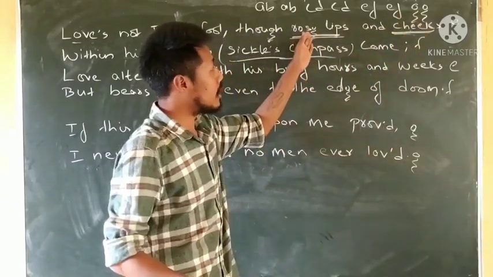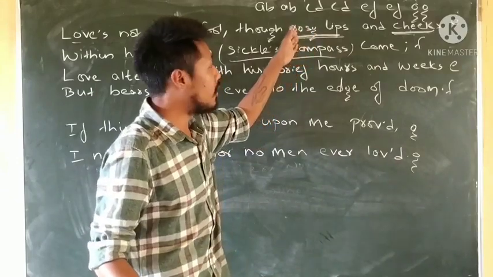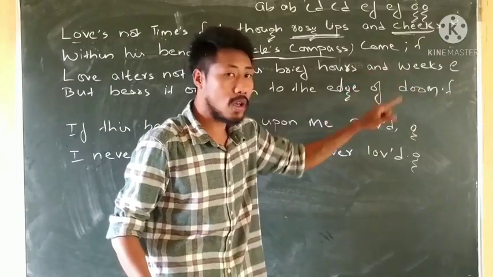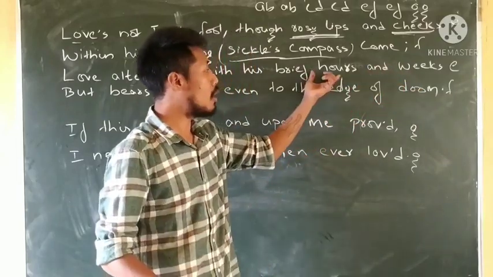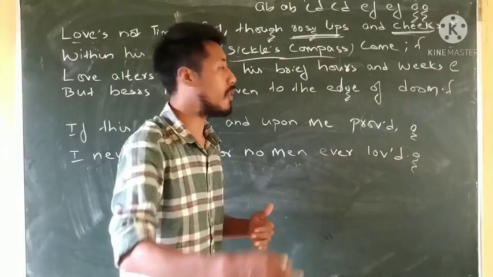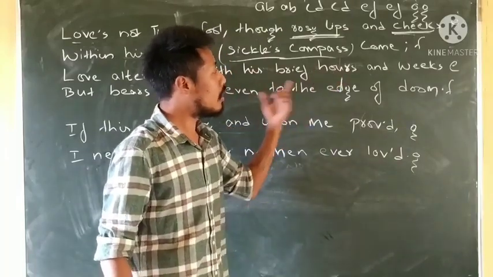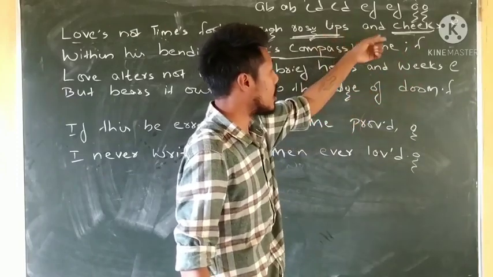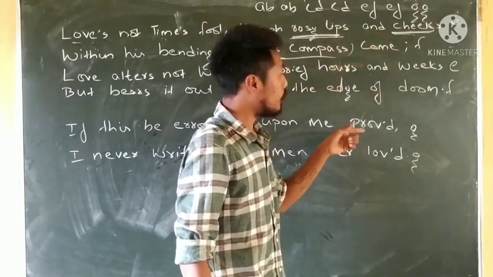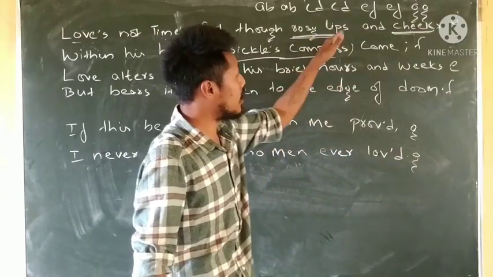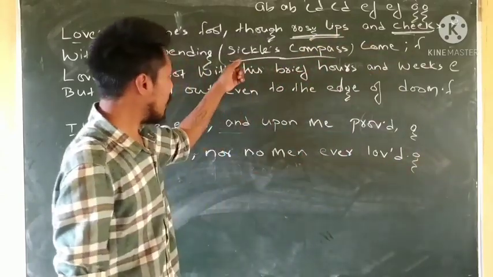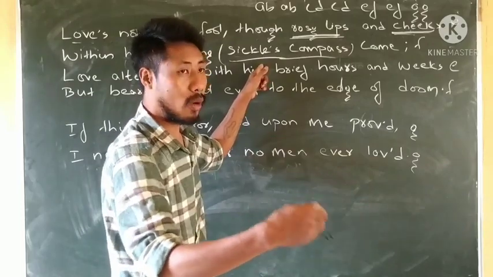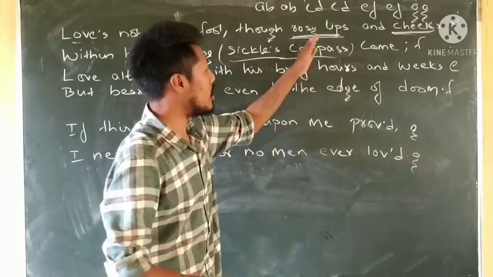Love doesn't hold to the limitation of hours and weeks until the rosy lips and cheeks fade away. Hours and weeks are being compared to time. It is not fixed to the hours or weeks, but it is all about the duration of a time. True love is not fixed to the duration of the brief hours and weeks when the rosy lips and cheeks are flourishing. And when the rosy lips and cheeks fade away with the bending sickle, with the duration of time, or as we get old, the rosy lips and cheeks will fade away.